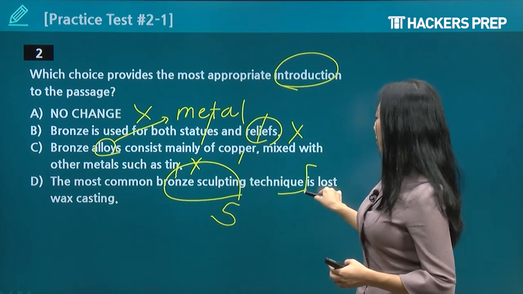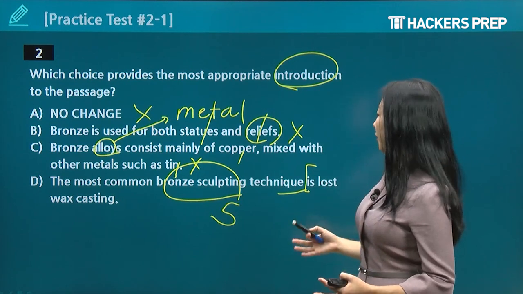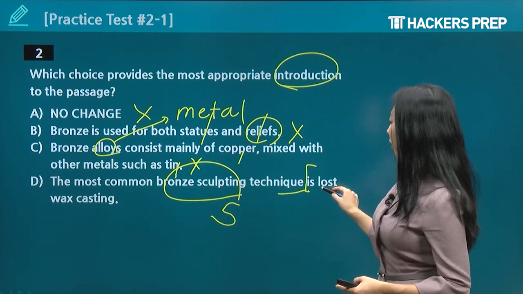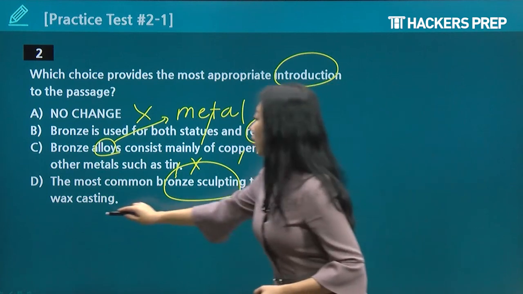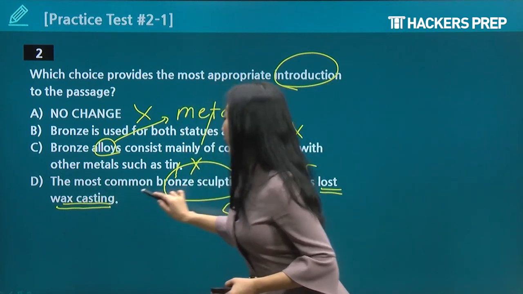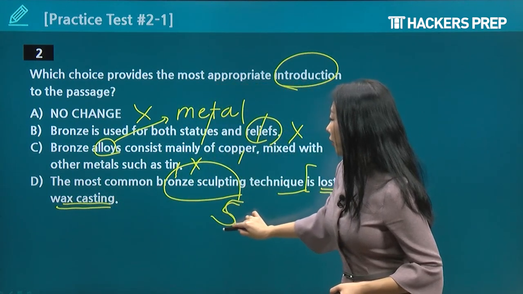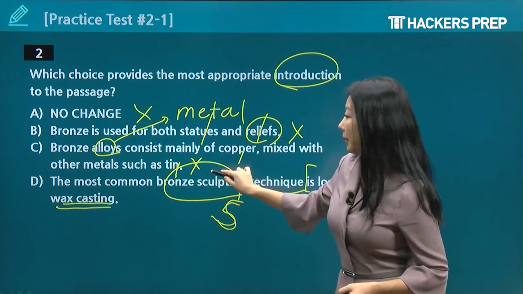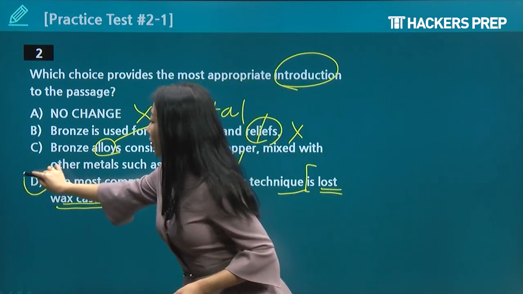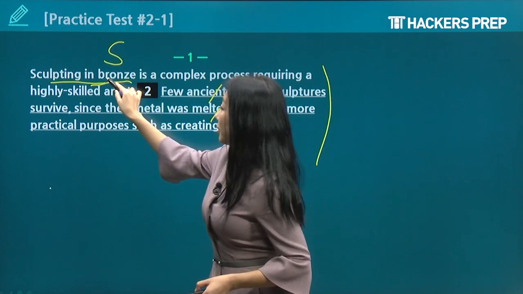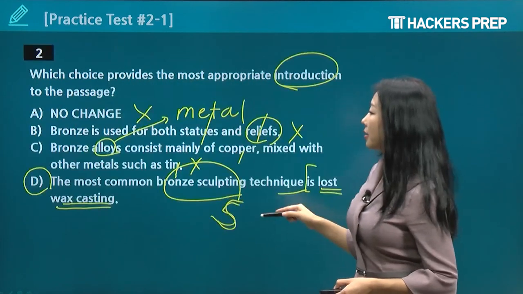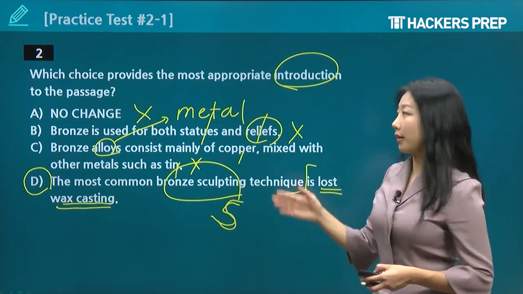This is a very common, typical type of bronze sculpting called lost wax casting, right? So subject, bronze sculpting. That one has been maintained, and so it's further elaborating on the subject of this paragraph, paragraph 1, sculpting in bronze. So D, David, would be your most appropriate answer.